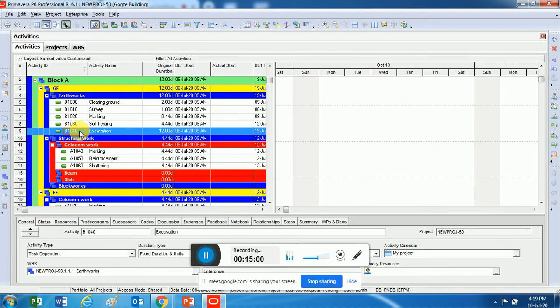Because IDs are unique, activity names are same. You will have reinforcement shuttering everywhere, but what shuttering I'm talking about, which particular floor shuttering I'm talking about, that ID makes it unique. IDs cannot be same, right? So if you want to make IDs, and just by seeing an ID, if you want to know that okay, this activity is from this WBS and this is what I'm talking about, then for each and every WBS we will have to renumber it. So this is what we do usually in PMC. We select all the activities of that particular WBS and we renumber it to the things which we can remember.